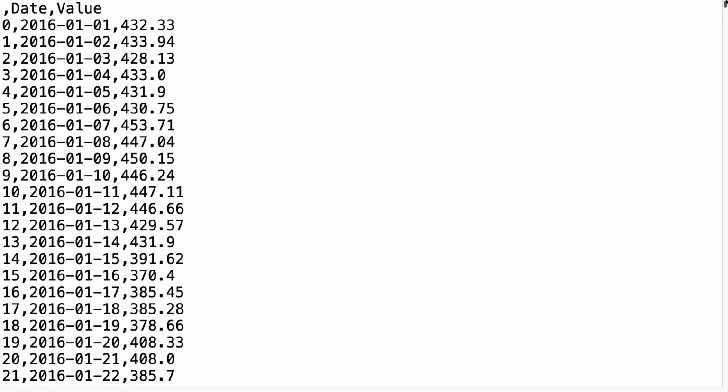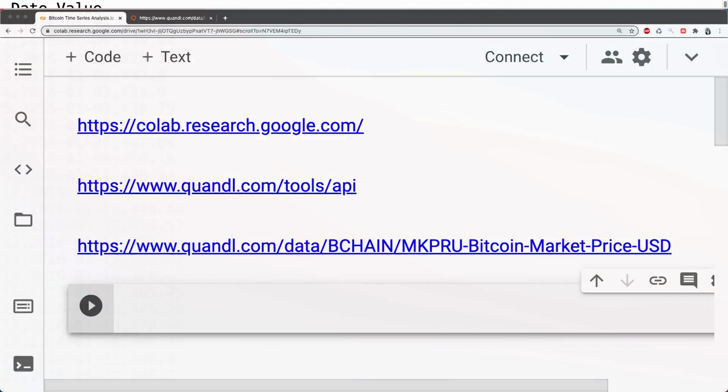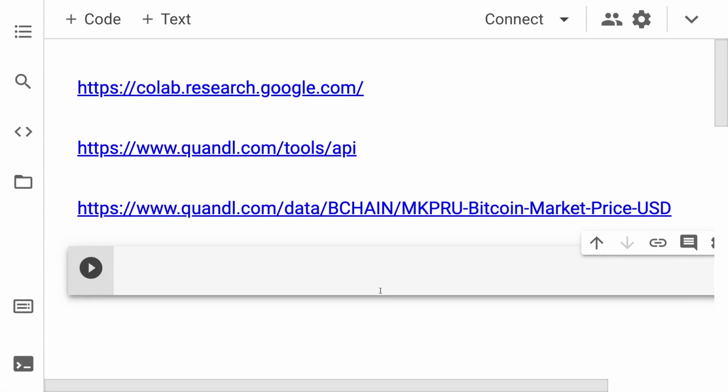So you can either use this CSV file that I've included for you, or you can also create your own or find your own via Kaggle or Quandl or any kind of API or data set, preferably open source, that allows you to grab data. And you just need these columns of the index, the date, and the value of your stock, whether that's a crypto, which is what we're doing in this course, a cryptocurrency, or any stock.